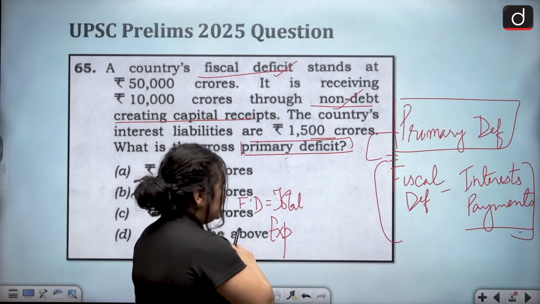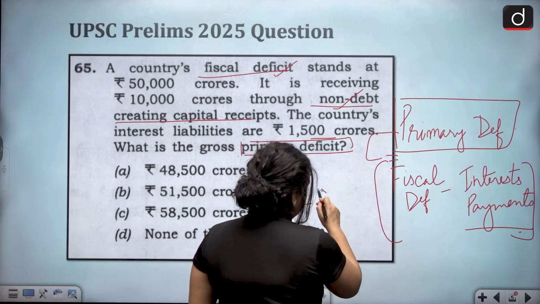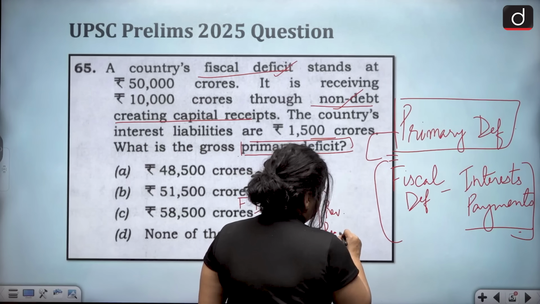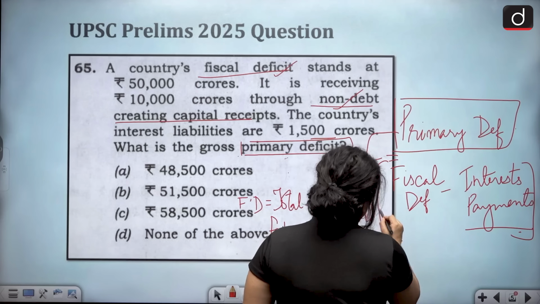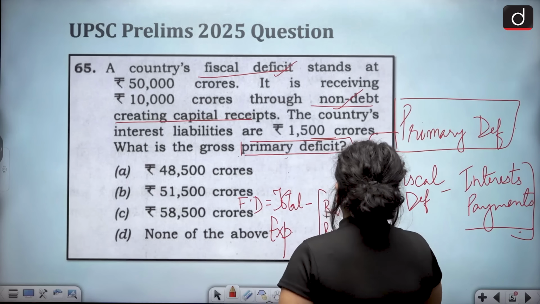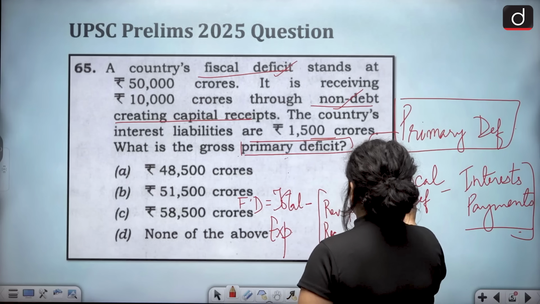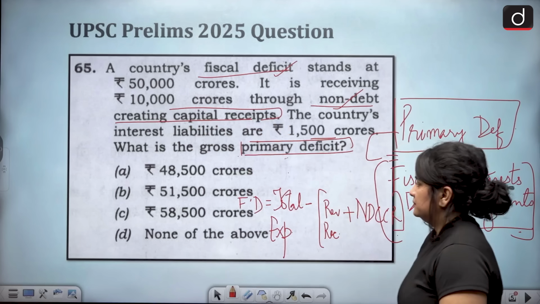When we talk about fiscal deficit, it basically means total expenditure minus revenue receipts plus non-debt creating capital receipts, which is the concept in your question.